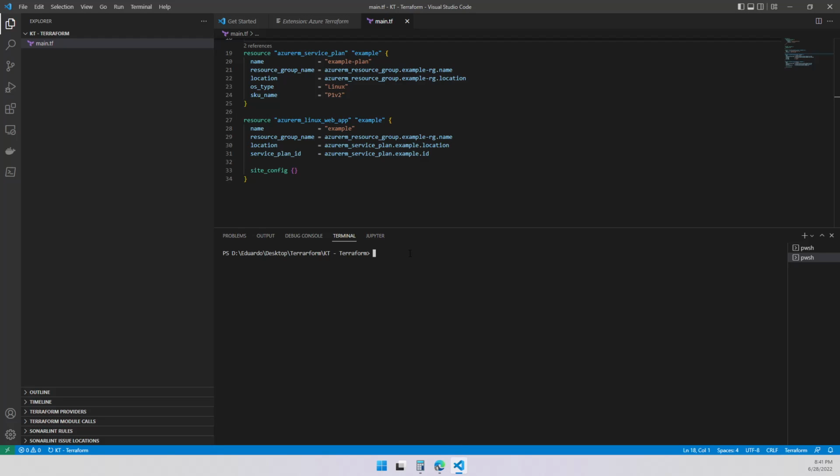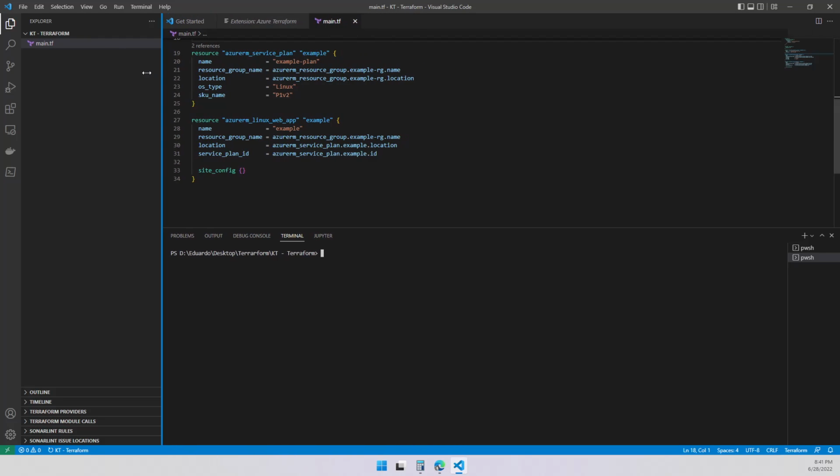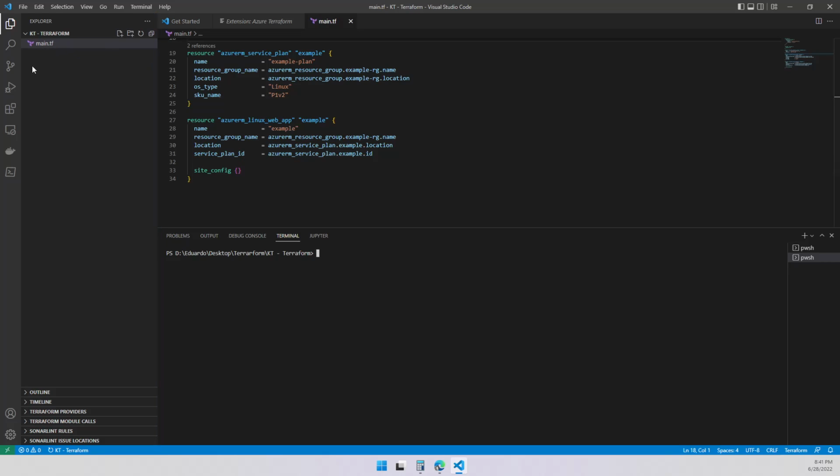So what am I going to do first? Watch my left over here so you can see changes on this side of the screen. So I'm going to first of all run a terraform init. This is the first command, one of the most important. This is going to initialize Terraform for this script, right? Look at this. It's going to download Azure plugins and put them into a hidden folder.